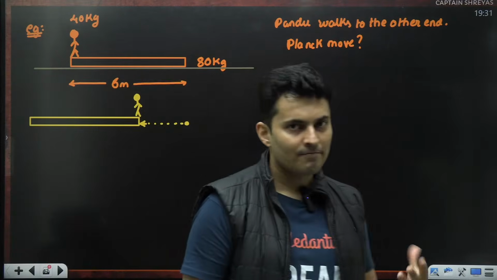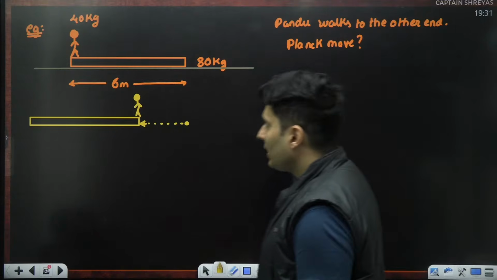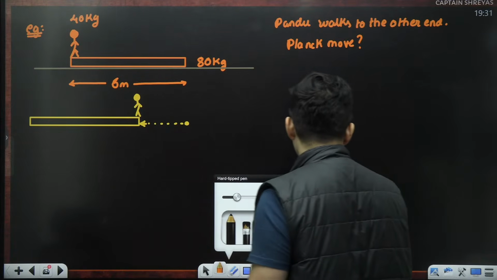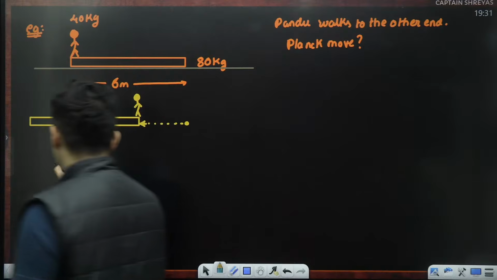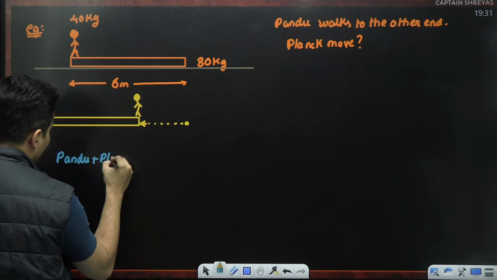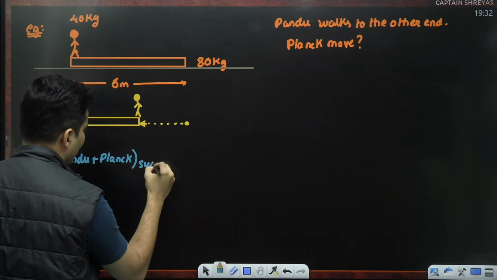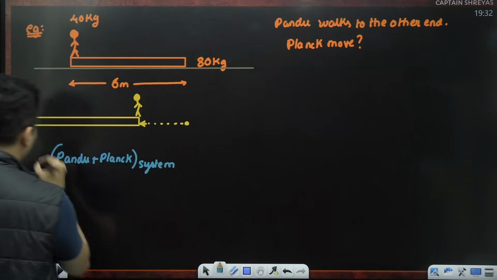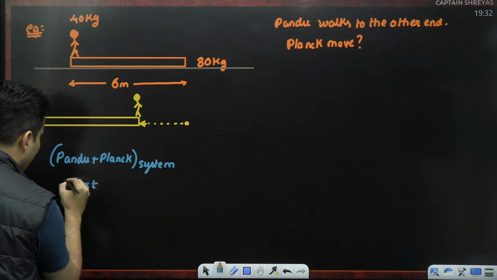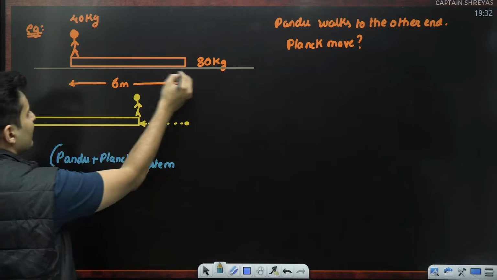Okay. So now I'm able to visualize. So now let's start writing the equations. In this process, tell me for our entire Pandu plus plank system, what is the net external force? It's a smooth surface.